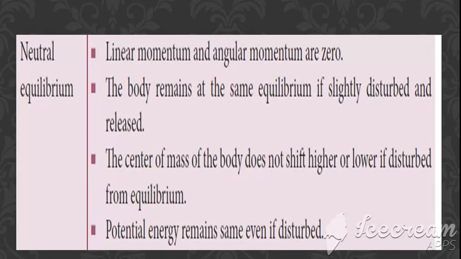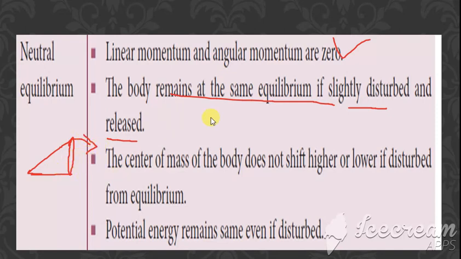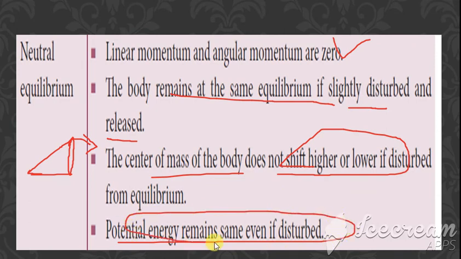In neutral equilibrium, the first point is linear and angular momentum are zero, the same as before. Then the body remains at the same equilibrium if slightly disturbed and released. It is similar to the first, but here we consider the cone to be in this standing position. If we place it in this standing position, disturb it and release it, it may come back to its position. The center of mass does not shift lower or higher; it goes neither higher nor lower. And the potential energy also is the same.